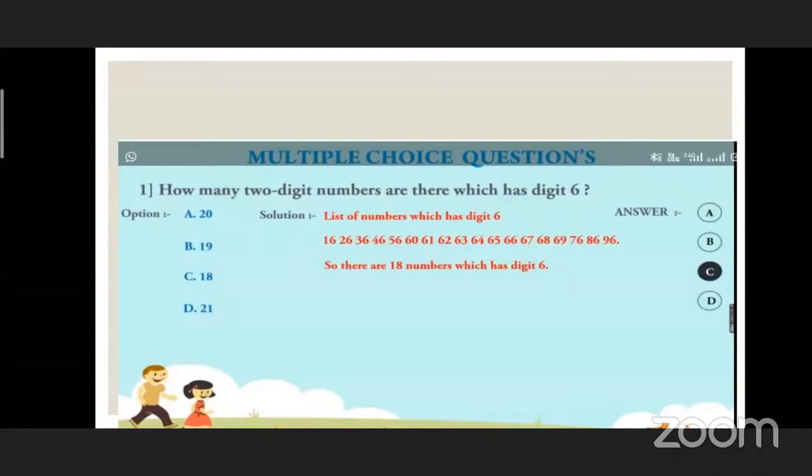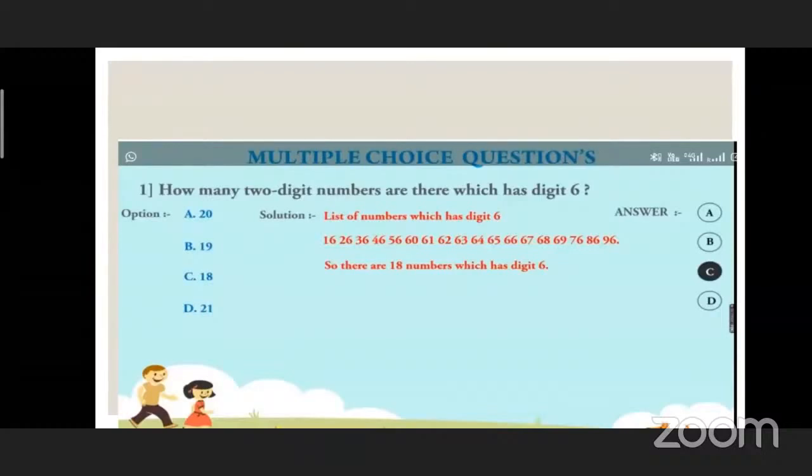What we have to find? Two-digit numbers which have digit 6. So we have to list the numbers which have digit 6, and now you have read the numbers. So our answer is 18. You have to darken the circle of option number 3, that is C. So this is your final answer.